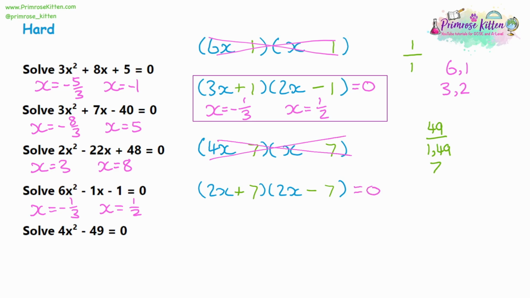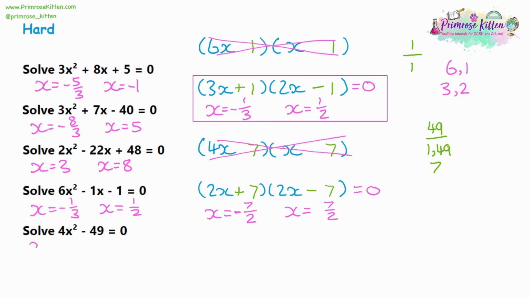Then if it's equal to 0, x would be equal to, and again it's the number divided by the coefficient on the x. For both, we've got the same number, but the first one's positive, so the answer has to be negative, and the second one is negative, so the answer has to be positive.